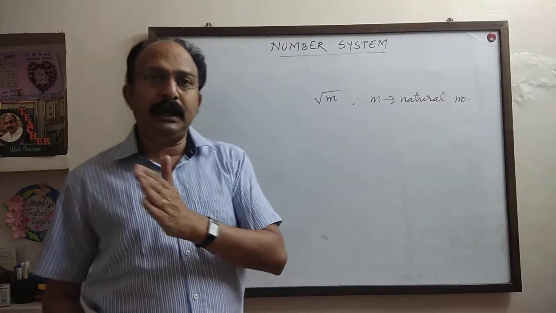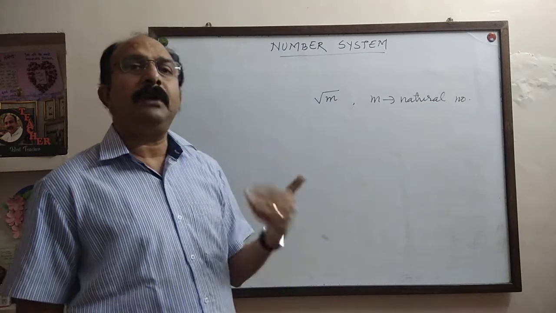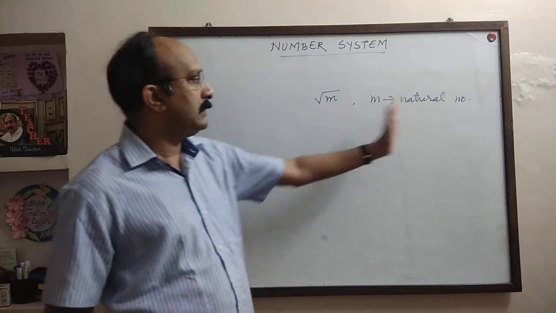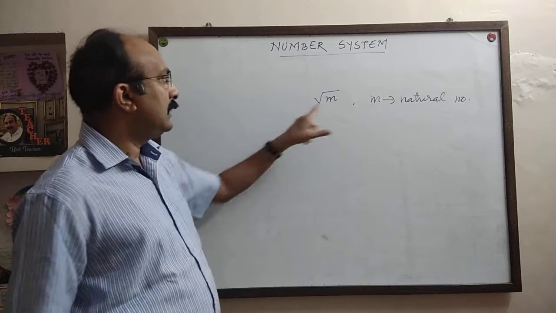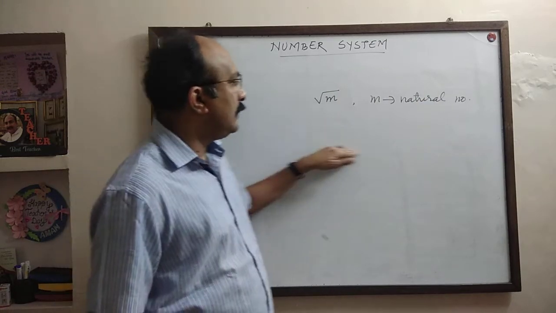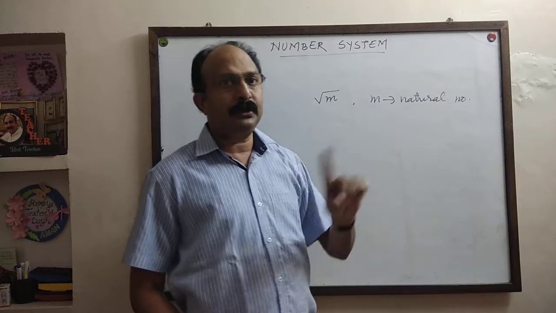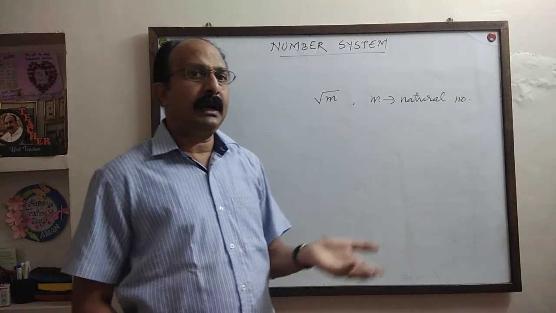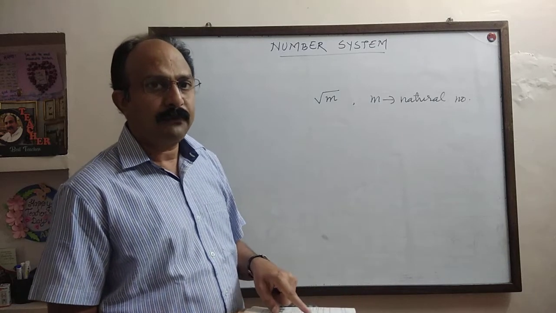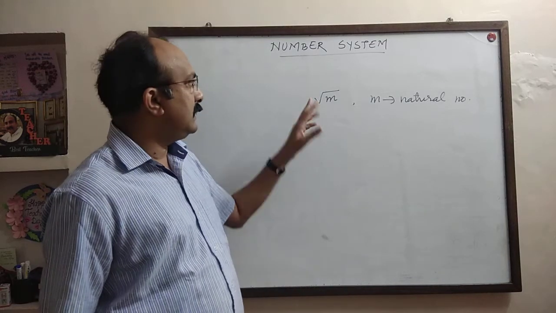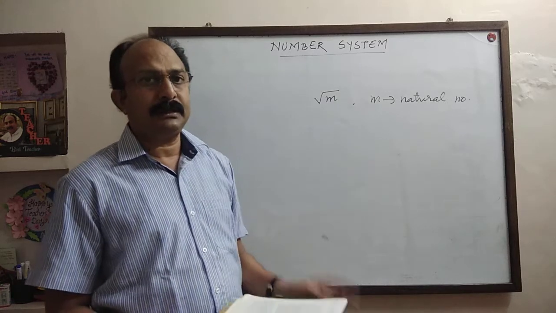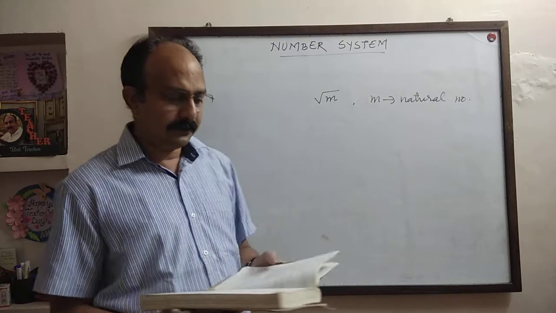But on the number line, to the left of 0, we have negative numbers also. So if m is a natural number, we are talking only about positive numbers. It is not so. On the number line, there are negative numbers also. That is one reason why it is false. The second reason is that between root 1 and root 2 there are so many other numbers. So this statement is false.